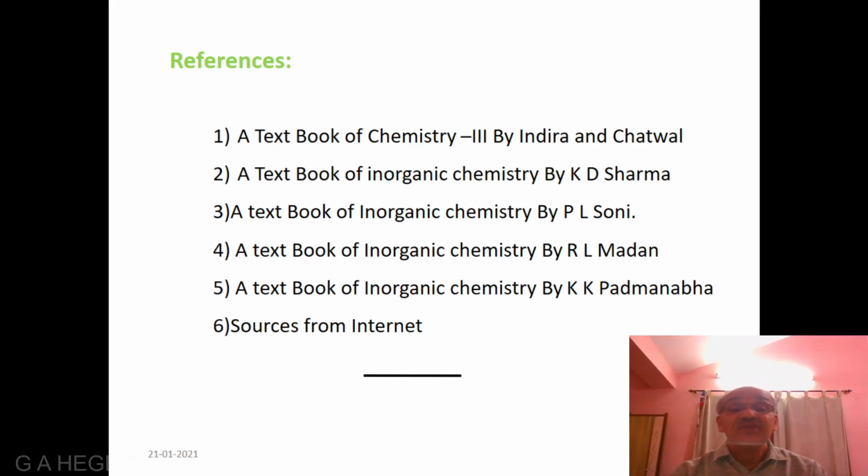To prepare this, I have referred to these textbooks and also the internet. You can also refer to these textbooks and the internet for further information.